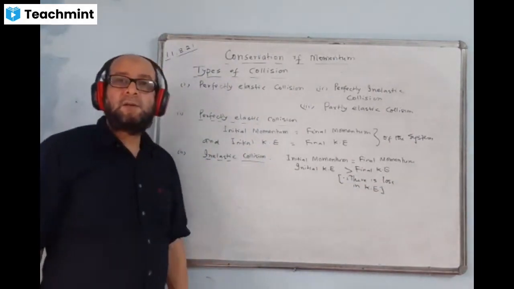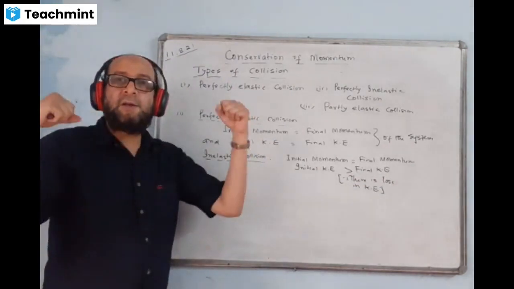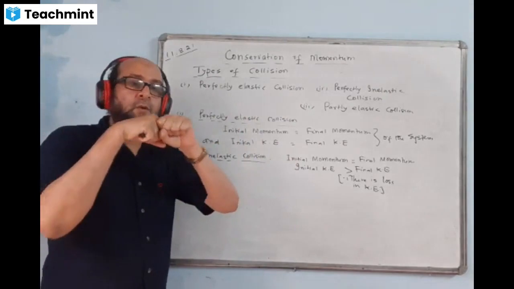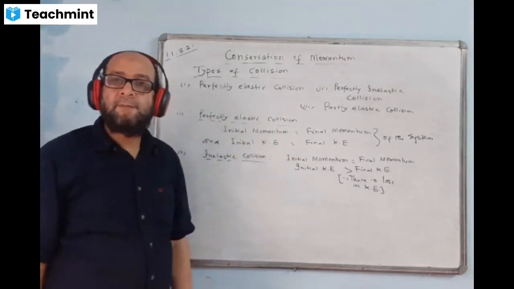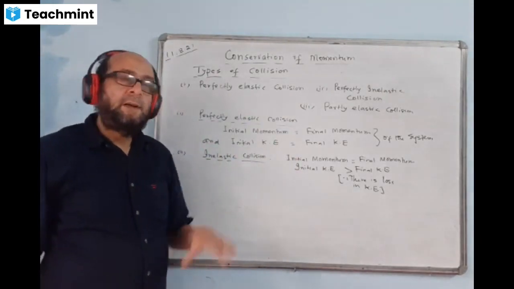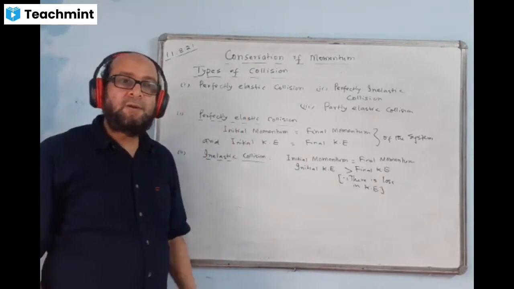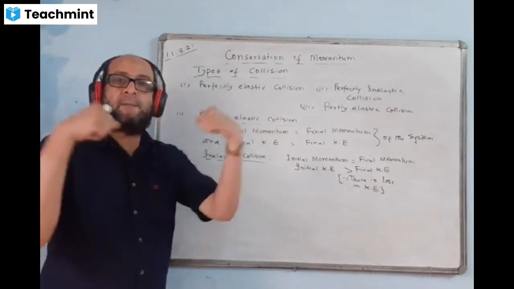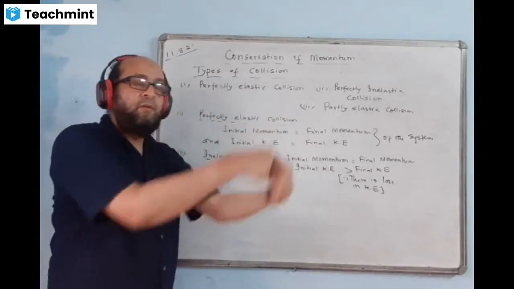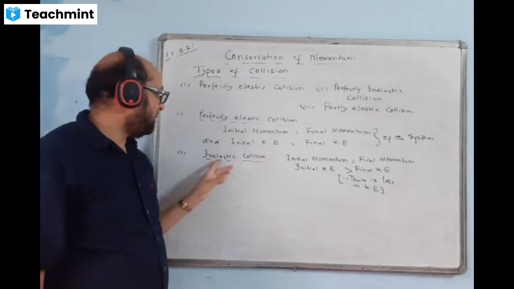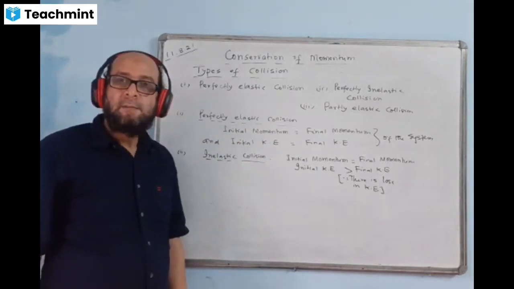In inelastic collisions, two bodies after collision stick with one another and move together in the same direction. In a type of collision where two bodies after collision stick together, combine and move, such a collision is an inelastic collision.